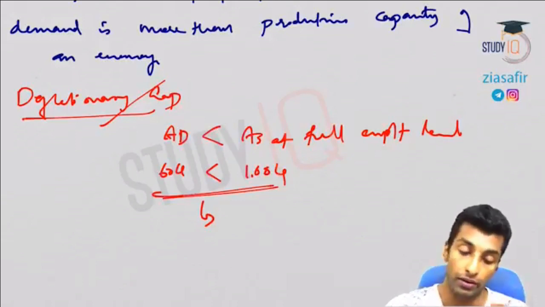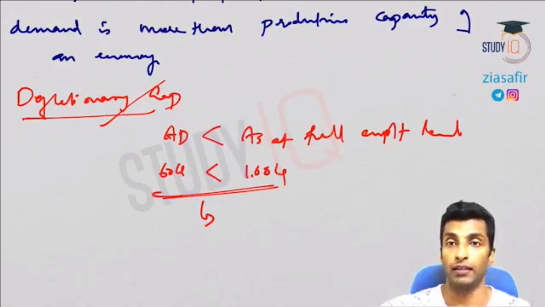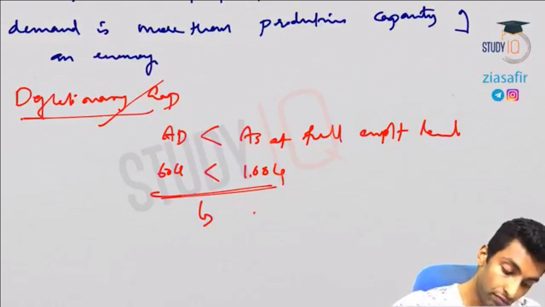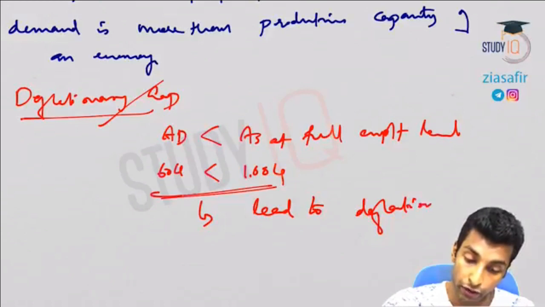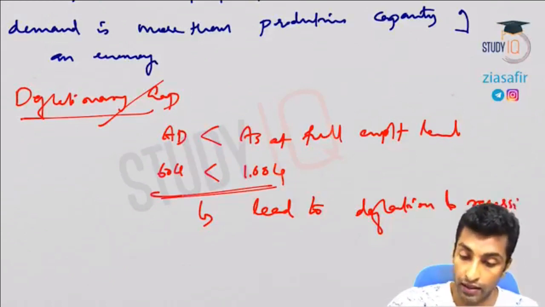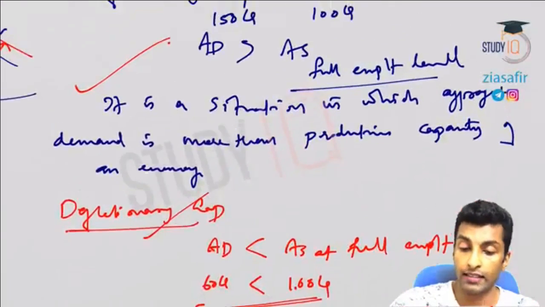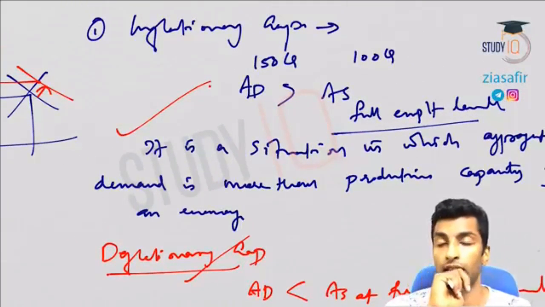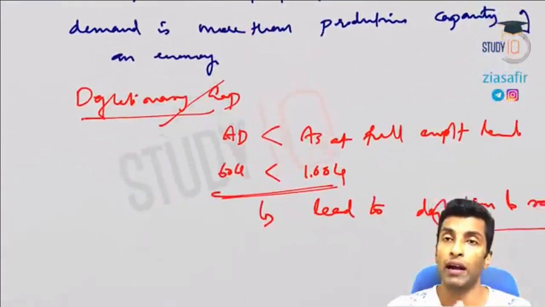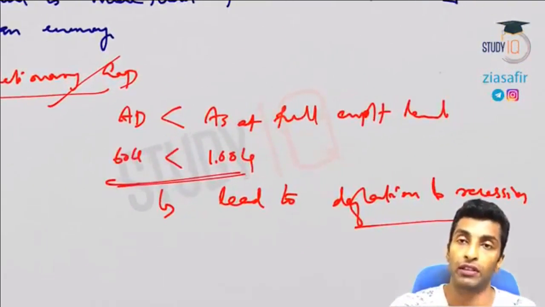I hope this is clear. So they need to create demand in the economy. So this leads to deflation and recession. See, the first case is desirable. A moderate level of inflationary gap is desirable because that shows demand is higher than the supply. Otherwise, there is no demand in the economy, which is going to affect growth.